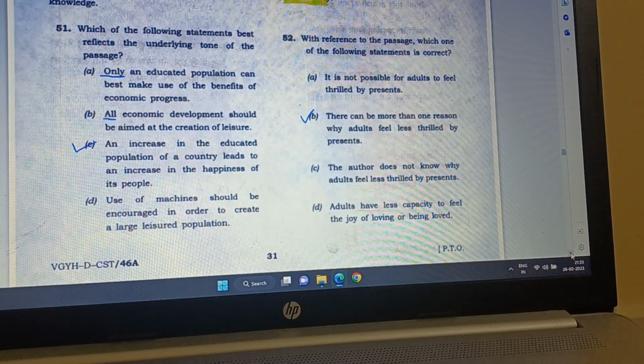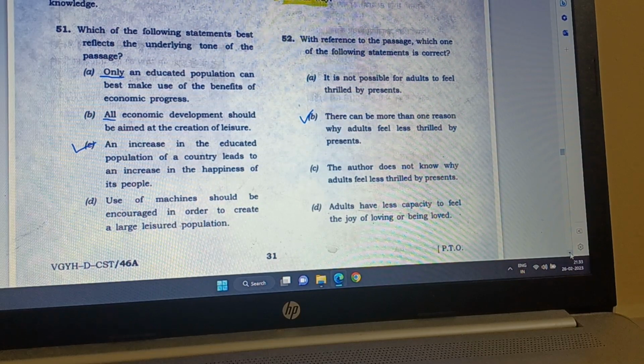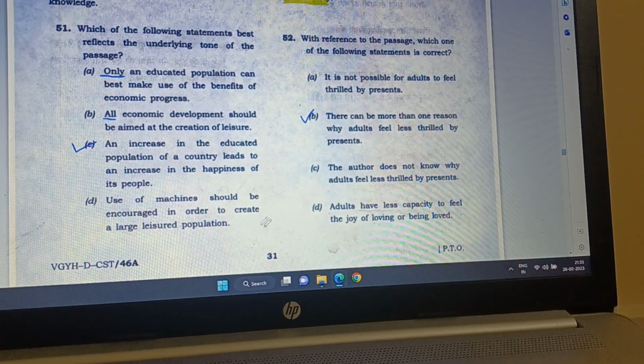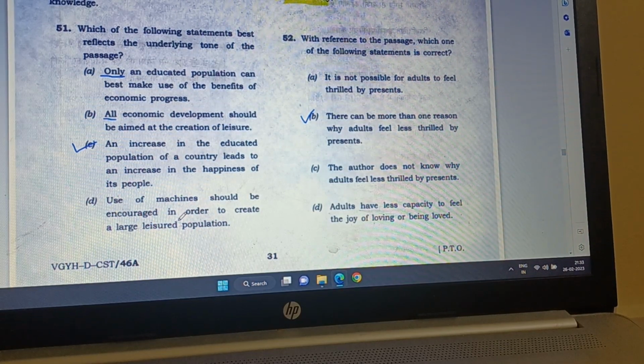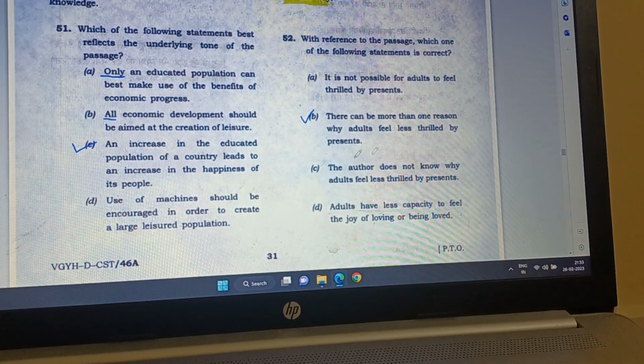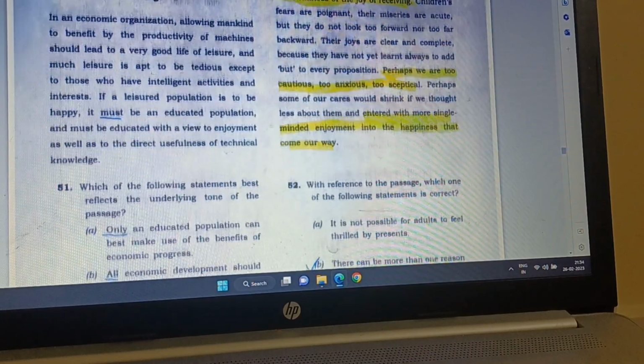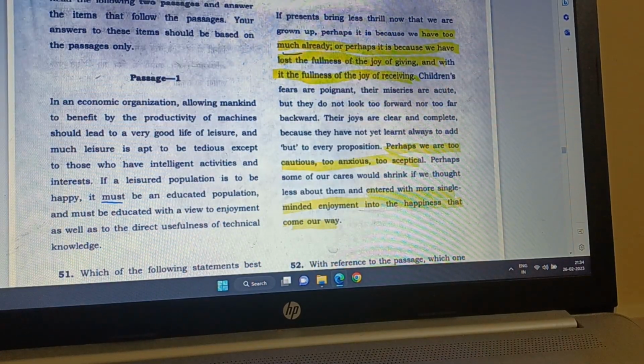Then fourth is D, use of machines should be encouraged in order to create a large leisured population. Nowhere does it say that use of machines should be encouraged. It never says. Hence, D is irrelevant, or it is not the correct option. Now I go to passage 2.